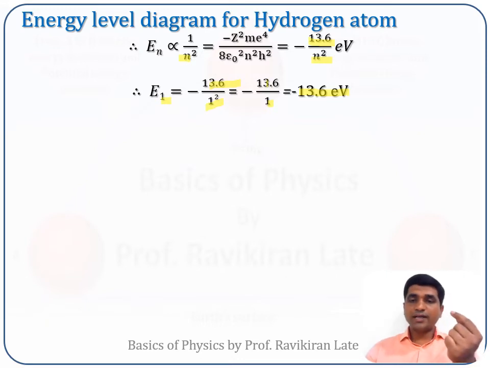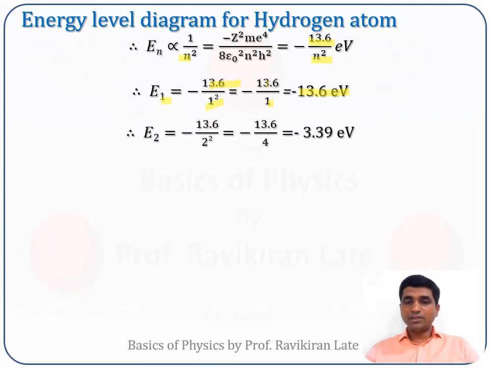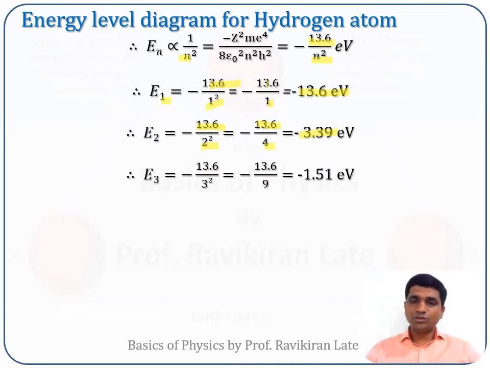So the ground state energy of an electron in a hydrogen atom is coming out to be minus 13.6 electron volt. Now if the same electron is in the second orbit, what will happen to its energy? The energy of the electron in the second orbit will be minus 13.6 divided by 2 square. 2 square will be 4. So if you divide 13.6 by 4, it will come out to be 3.39. So it is minus 3.39 electron volt. What does this negative sign indicate? It suggests that the electron is bound to the nucleus. That is why the negative sign is there.